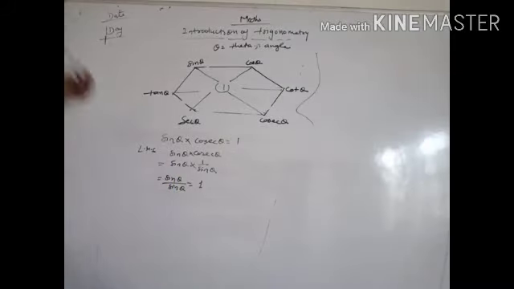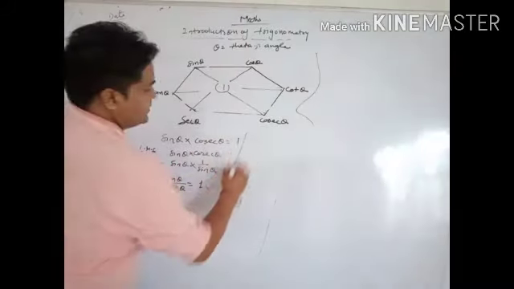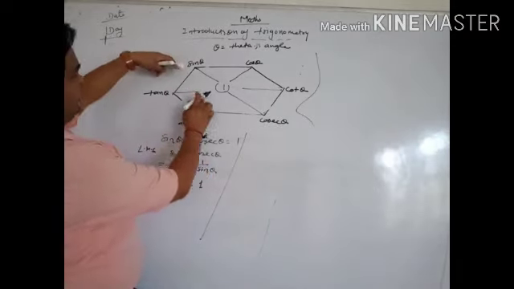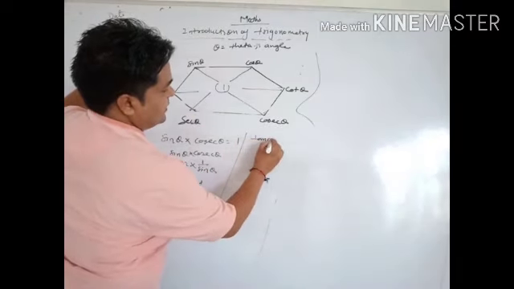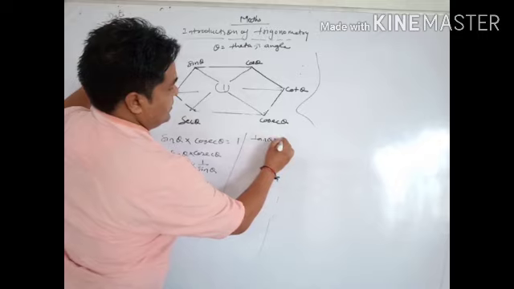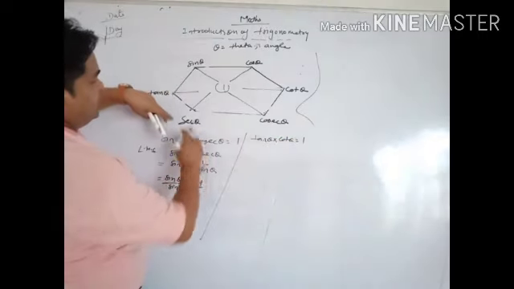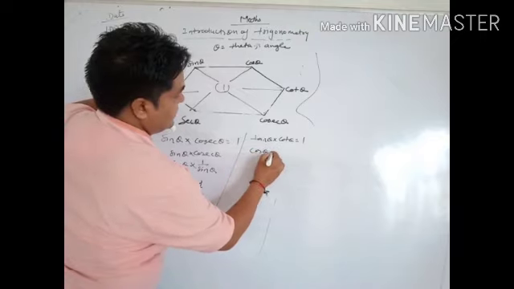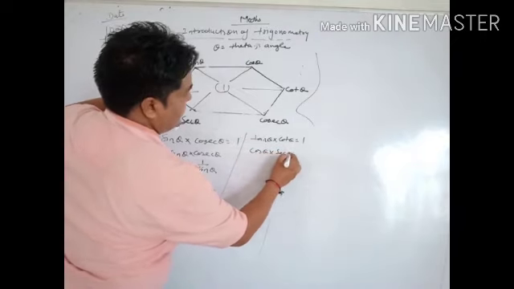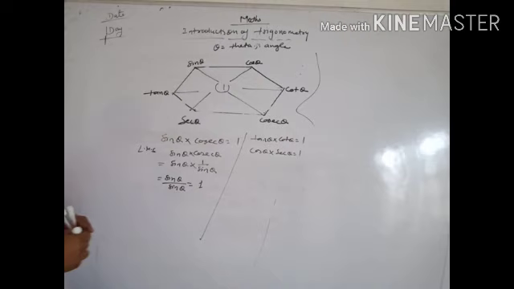Similarly, we will make many formulas with reciprocals. It means tan theta multiply cot theta equal to 1. Similarly, cos theta multiply sec theta equal to 1. How can you prove it?